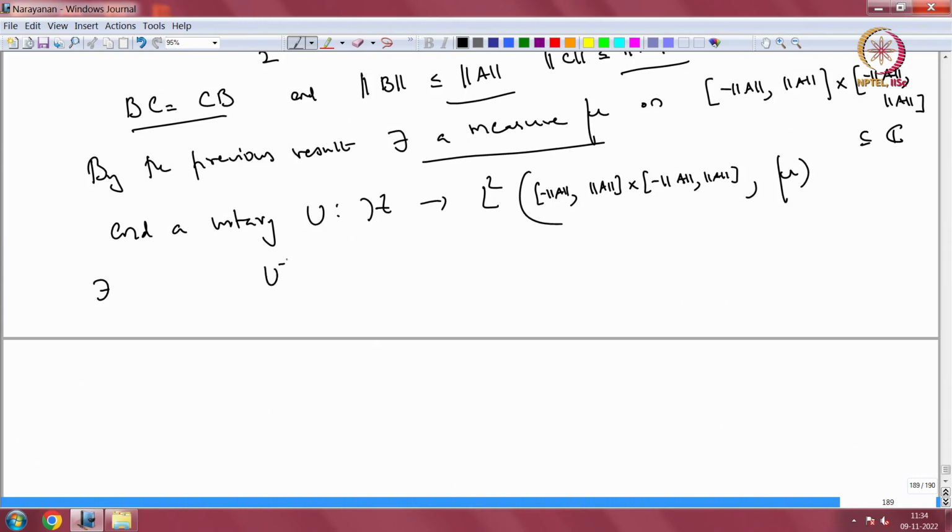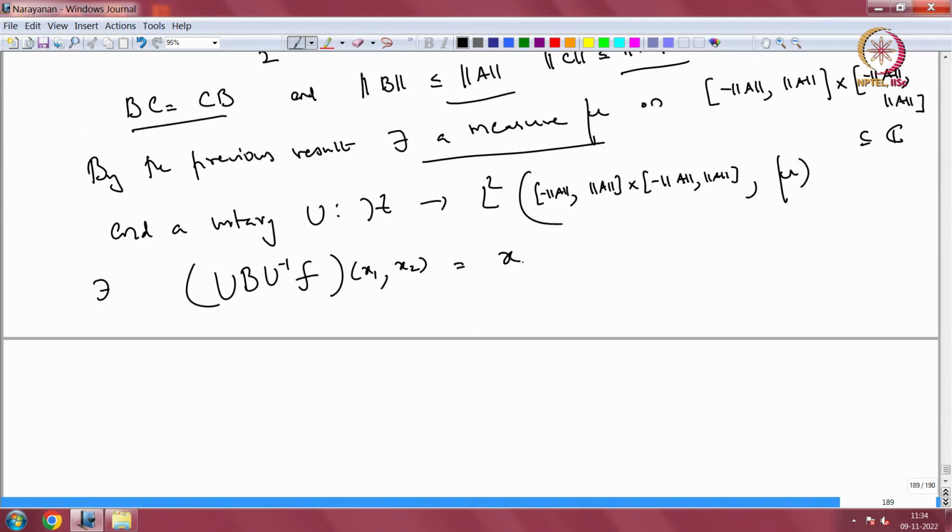So U inverse B U acting on F at the point, so there are two coordinates, x1, x2, equal to